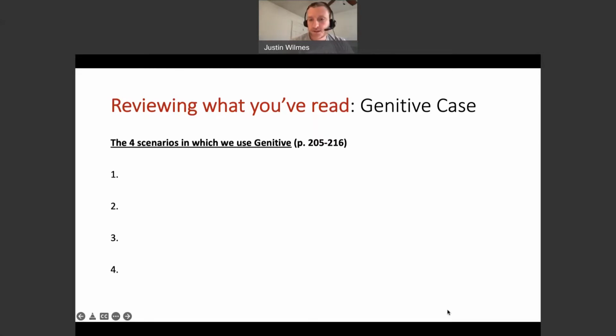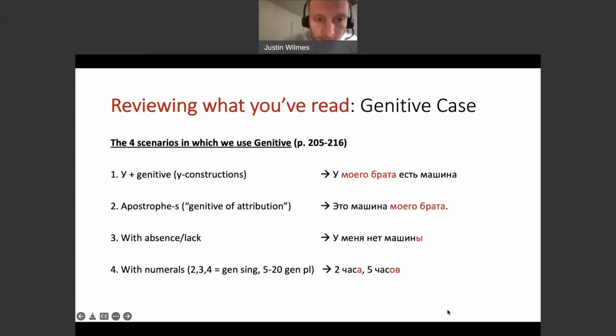In the case of genitive, in this chapter, what are our four scenarios? Go ahead and hit pause and see if you can remember some or all of these. Okay, now that you've done that, these are the four functions of the genitive case, or we can call it the four scenarios in which we use the genitive case that you read about on these pages.